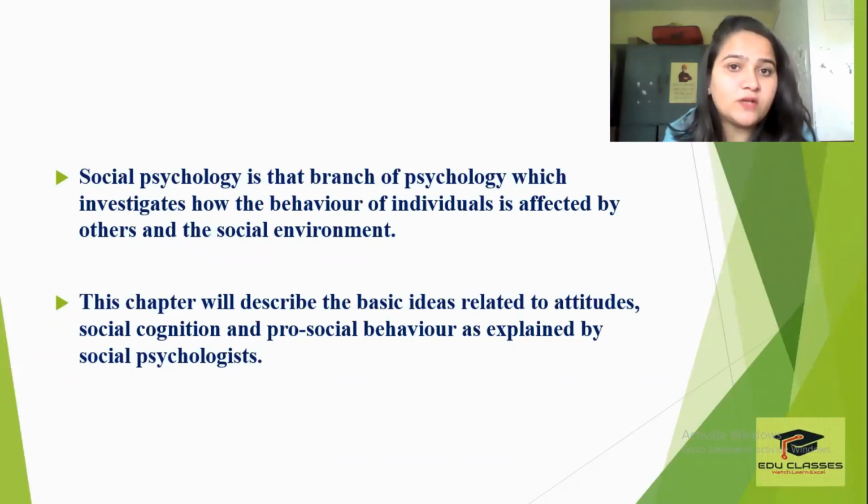So we are talking about how the behavior of an individual is affected by how other people are behaving, but also how that person's behavior will get affected depending on वो कौन से social environment में या कौन से social setting में present है, right? So this chapter will describe the basic ideas related to a person's attitudes, social cognition, and pro-social behavior as explained by various social psychologists. So these are the three major topics we'll look at: attitudes, social cognition, and pro-social behavior in this chapter.